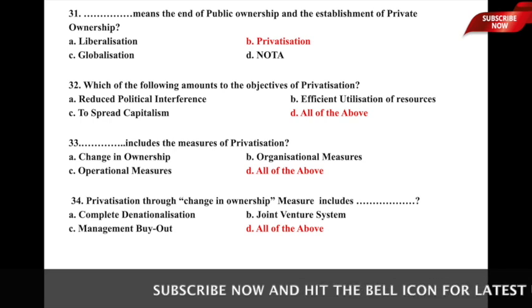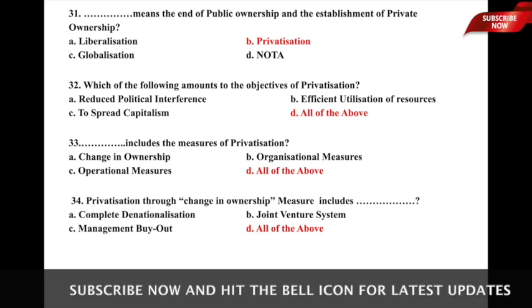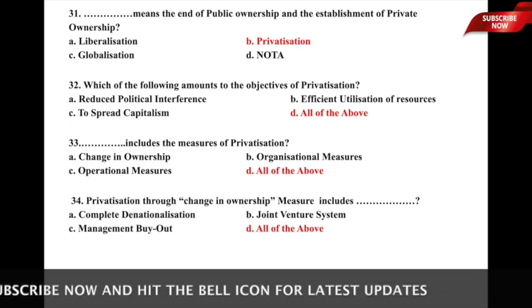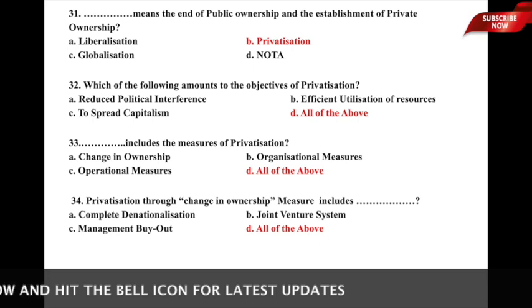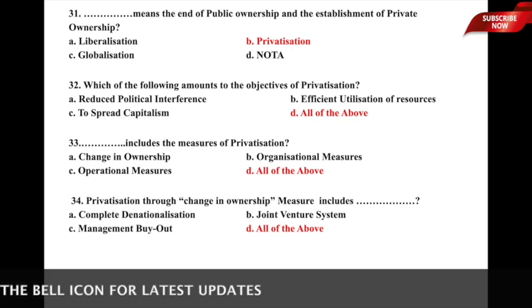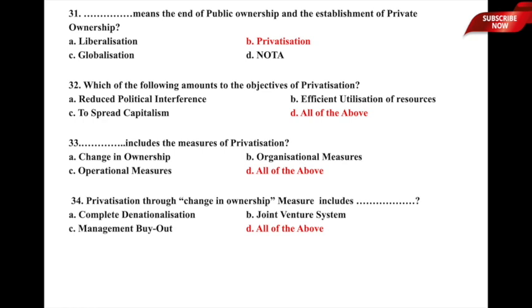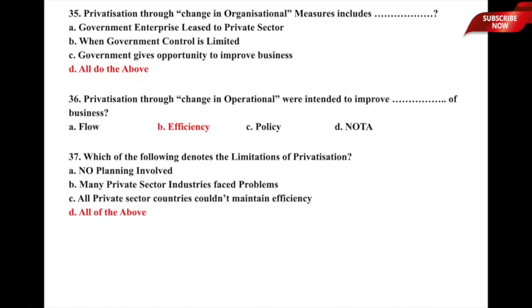So, let us look at the next question, which is in terms of change in ownership as a measure of privatization, and the question is: privatization through change in ownership measure includes dash. It includes A, complete denationalization, B, joint venture system, C, management buyout, and D, all of the above. So, here privatization through change in ownership measure includes all of the above. That means joint venture system, management buyout, as well as complete denationalization, and therefore option D, all of the above, is the correct answer to this particular question. Let us now move to the next one.